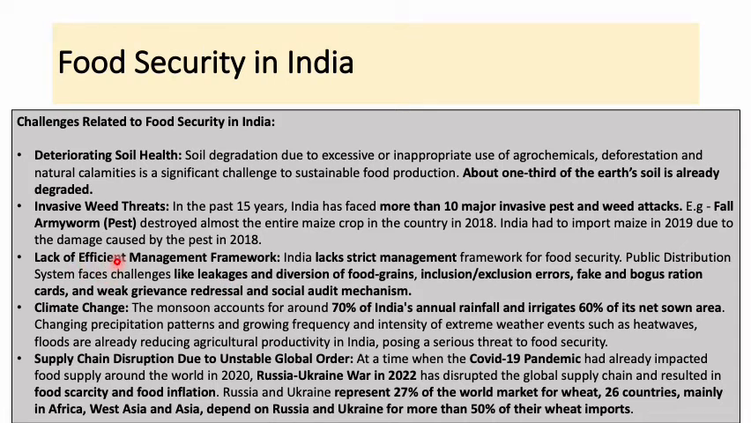उसके बाद lack of efficient management framework. So India lacks any kind of strict management framework for food security. जो PDS जो मैंने बताया है, there is supply of food grains to the fair price shop और राशन दुकान. Now they face challenges like leakages. यहाँ पे corruption वगैरह होता है at various levels. Diversion of food grains, often it is seen that the FCI हो गया या मान लीजिए the fair price shop. What they do is that they sometimes sell the food grains to the retailers at low prices.